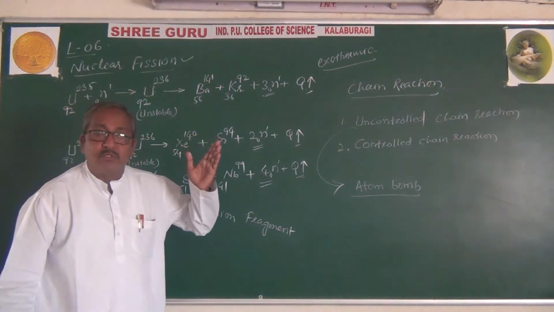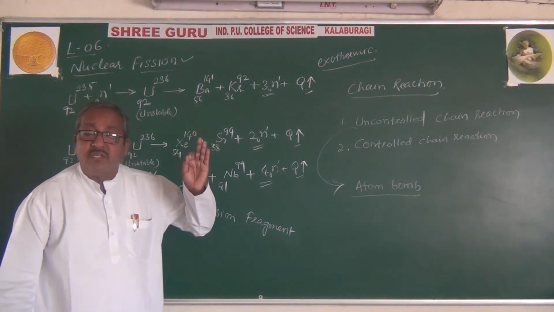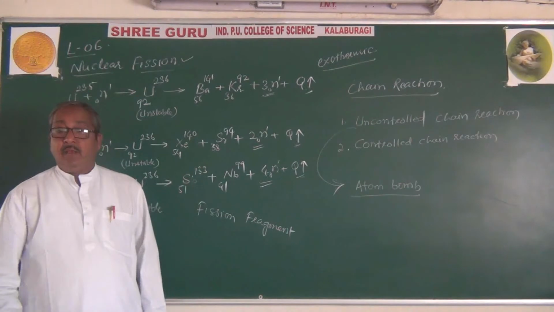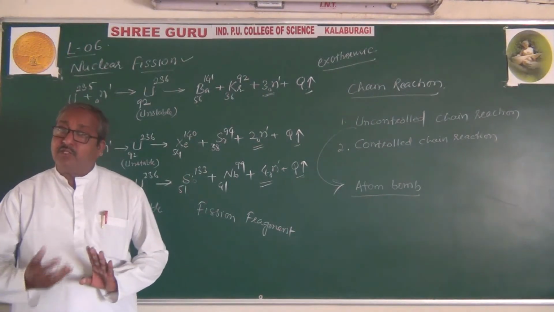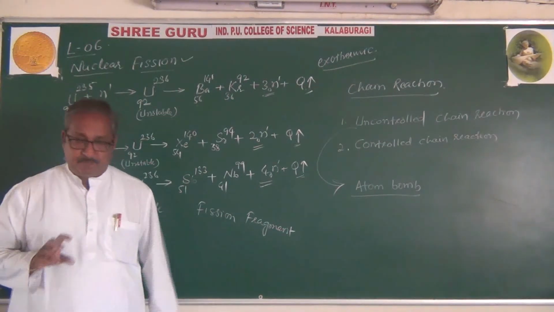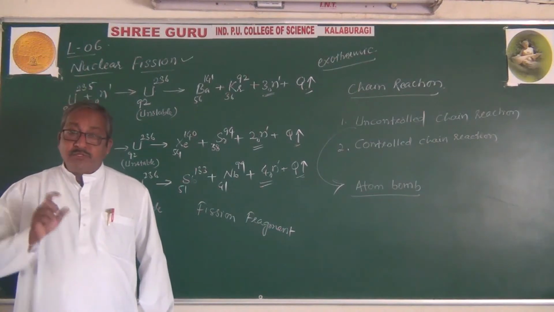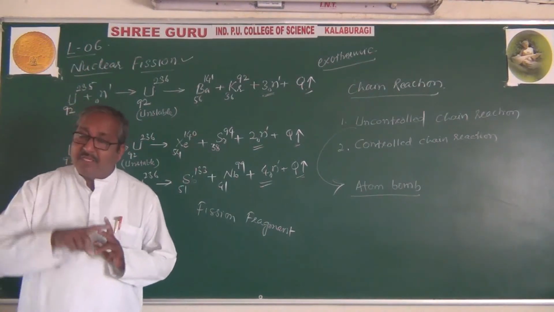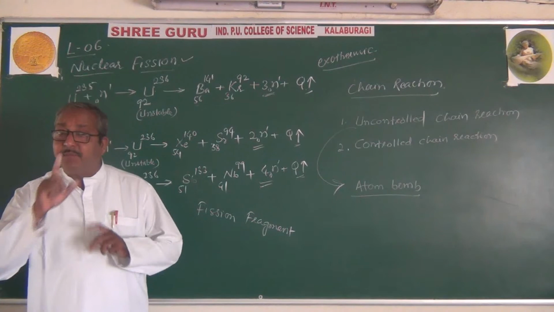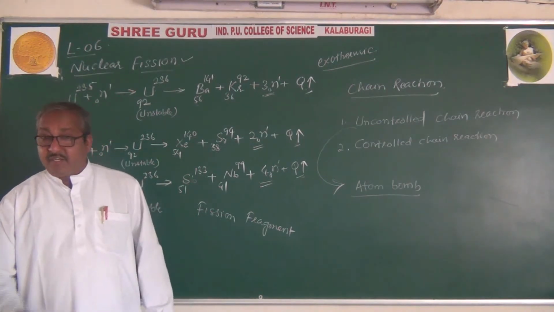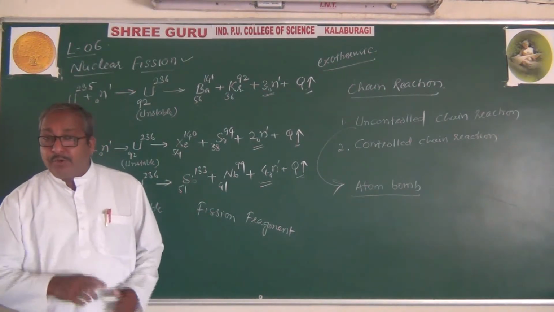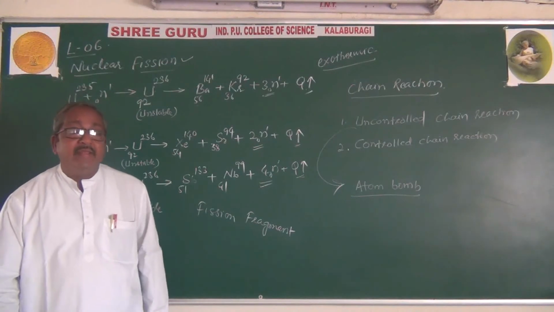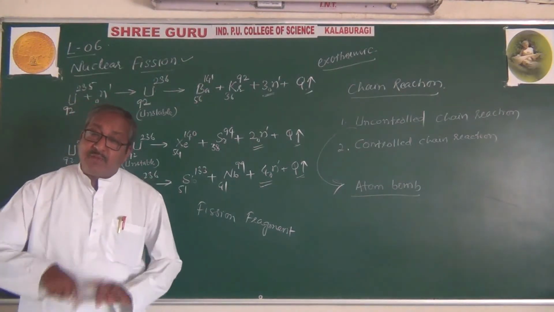Uncontrolled chain reaction, but the reaction can be controlled by using some system. Using some arrangement, that reaction can be controlled. And the controlled reaction, we are going to make the arrangement in case of a reactor.